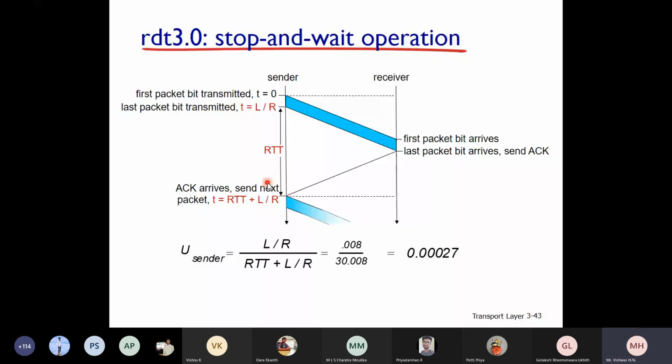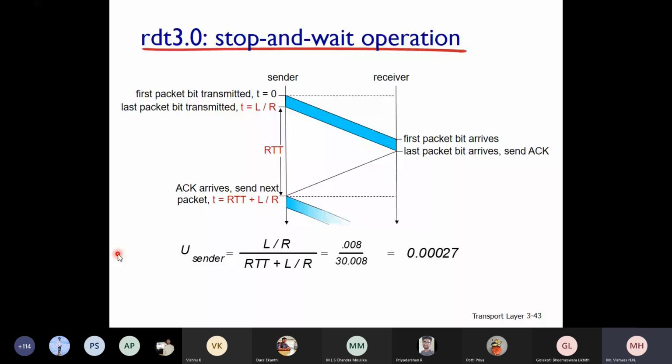Is that clear, students? That's why you have the utilization equation as L by R divided by RTT plus L by R. Even though you transmit for this much, you are waiting for RTT plus L by R, so that will be time consuming.